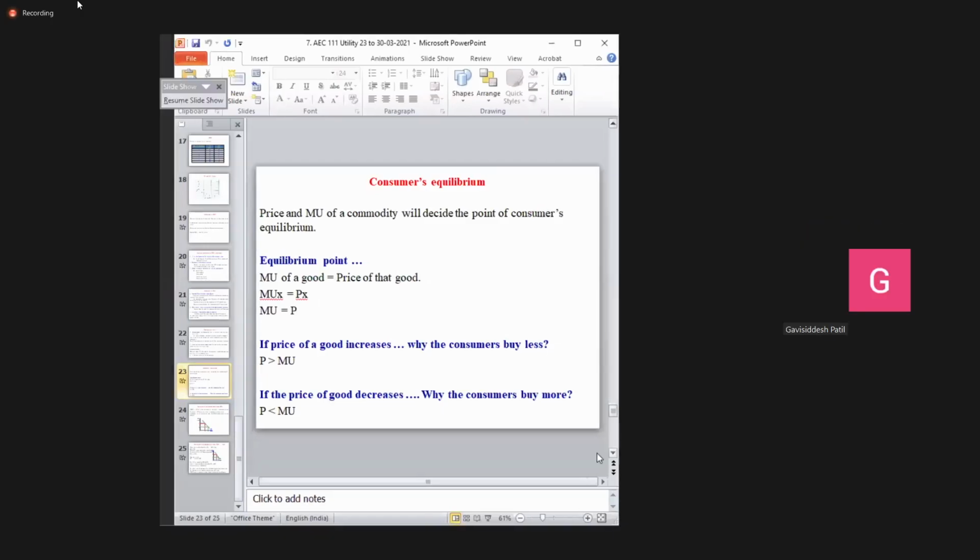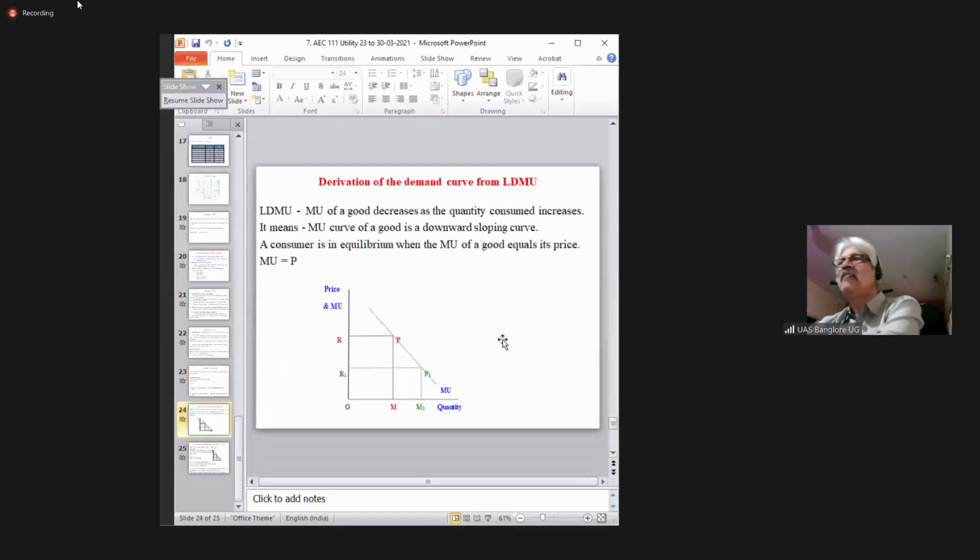Now, derivation of the demand curve from the law of diminishing marginal utility. We say the demand curve is drawn from the marginal utility curve. How is it possible? The law of diminishing marginal utility says the marginal utility of a good decreases as the quantity consumed increases.